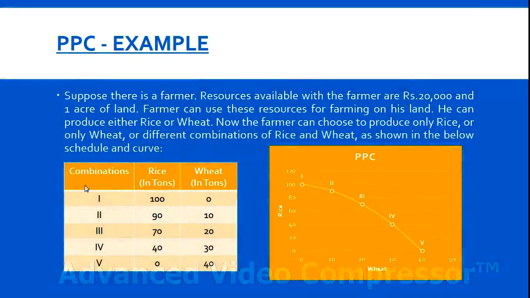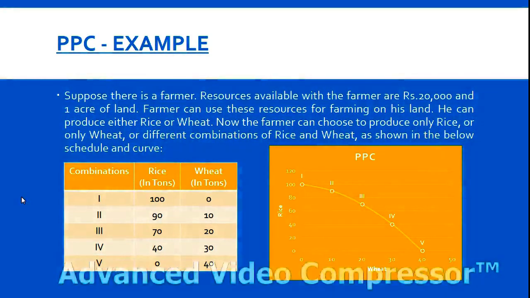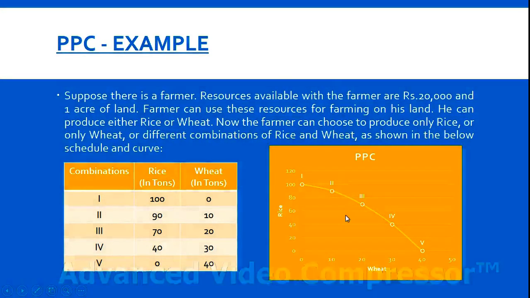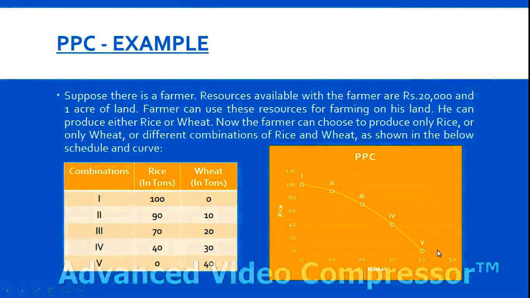Now this table is known as the production possibility schedule, and this curve is known as the production possibility curve. That is basically the graphical representation of this table. This curve is the production possibility curve, which shows 5 different combinations of two goods, that is rice and wheat, that the farmer can produce with the given resources and technology.